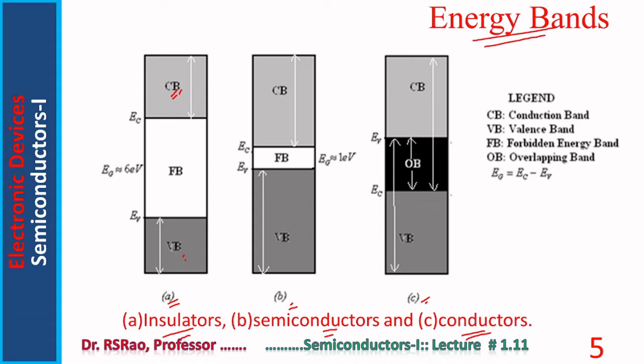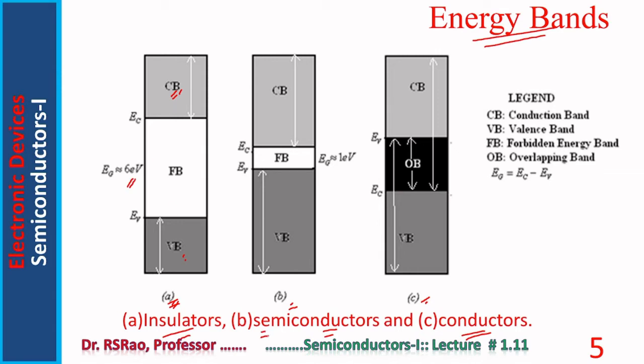One can notice the valency band at the bottom in all the three types of materials, and the conduction band at the top of the band diagram. When we come to A, which represents the energy band diagram of the insulator, we can see there is a gap of 6 electron volts between the conduction band and the valency band.